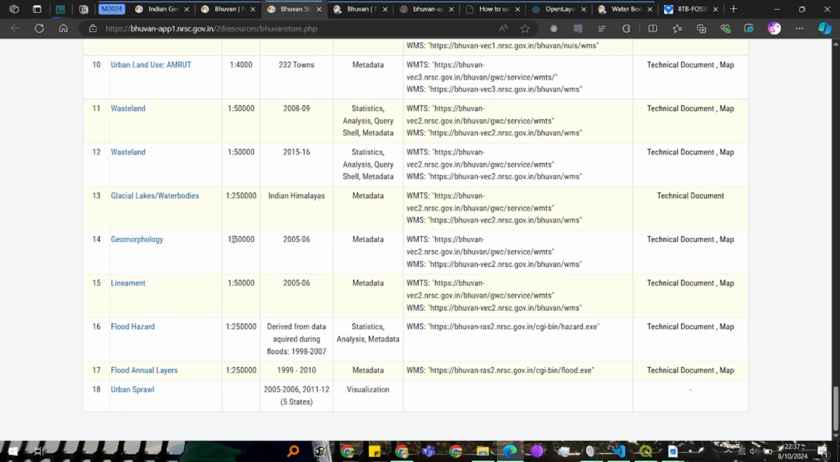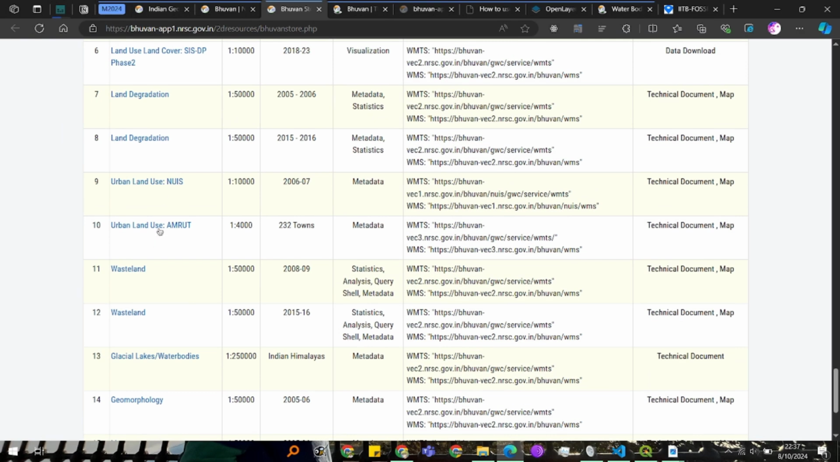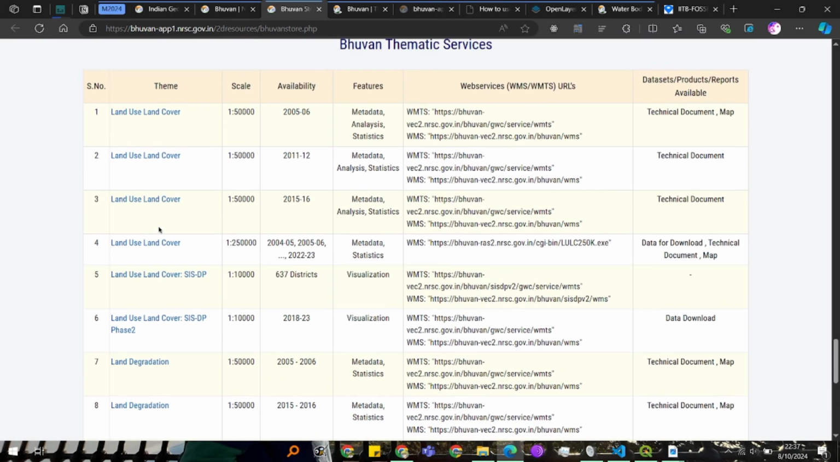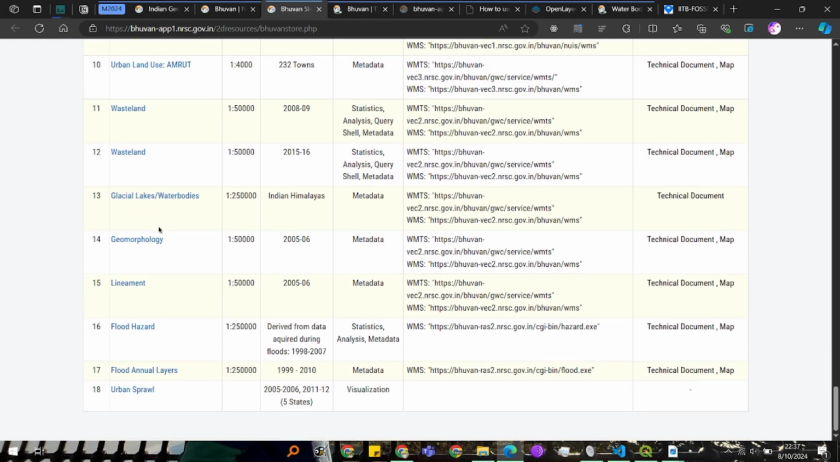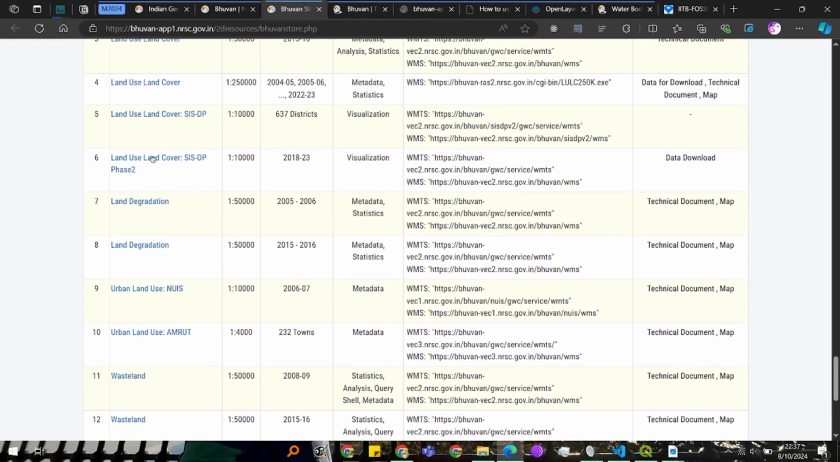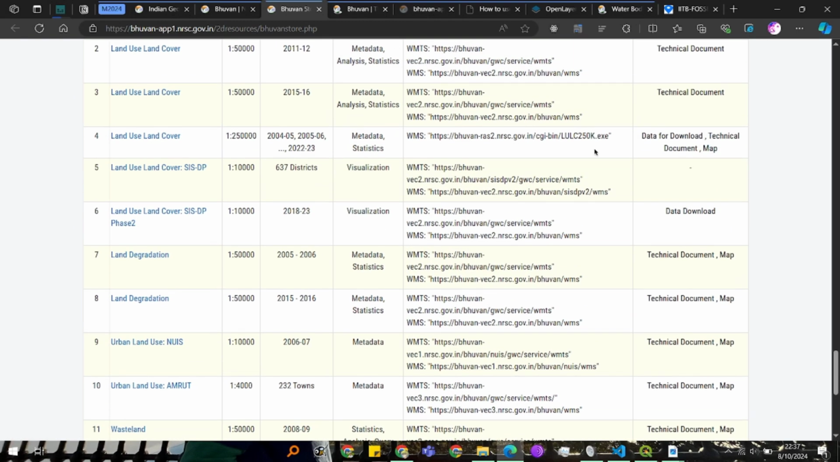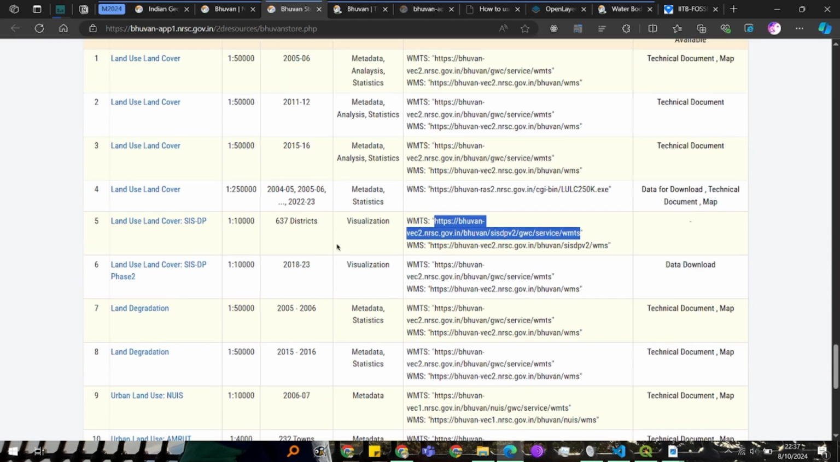Right. The thing we are looking for is actually land use. Actually, it would be land use, right? So let's try to load this one because it is covering many districts. Okay, let's do this one.